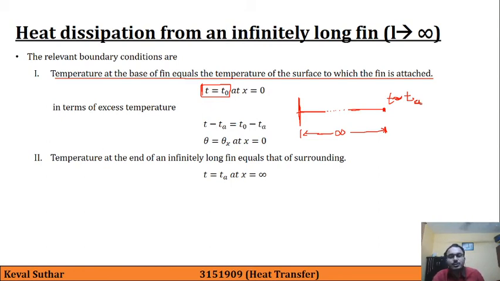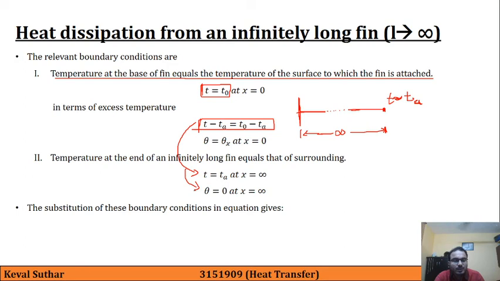So T is equal to TA at x tends to infinity, and so theta will be 0, because if you follow the same way and deduct TA from both the sides, then we will obtain this formula. So theta is equal to 0 at x equal to infinity.